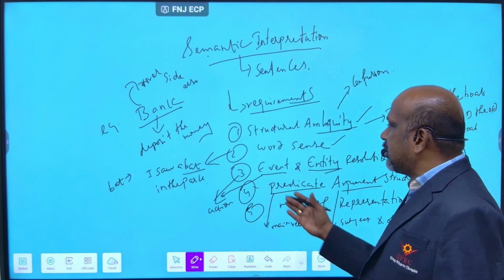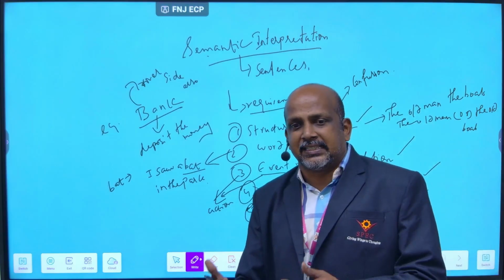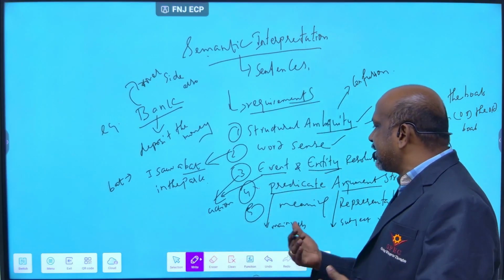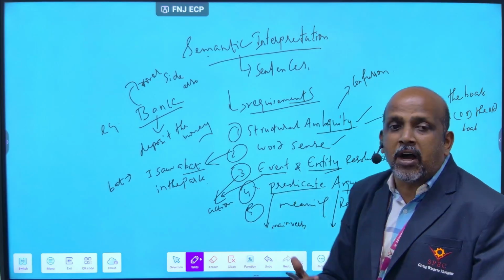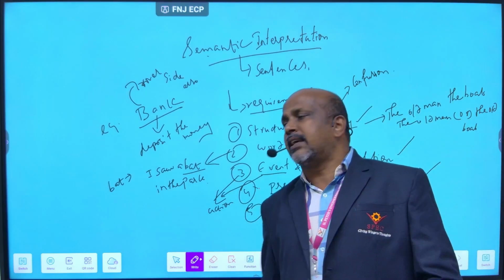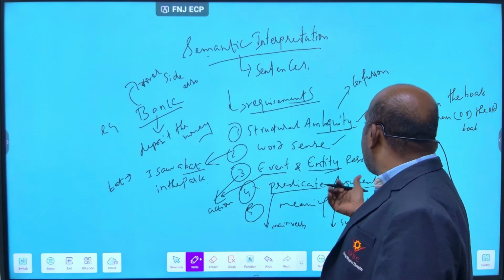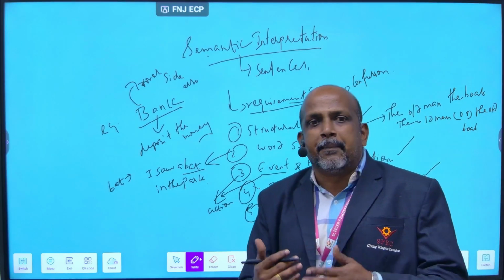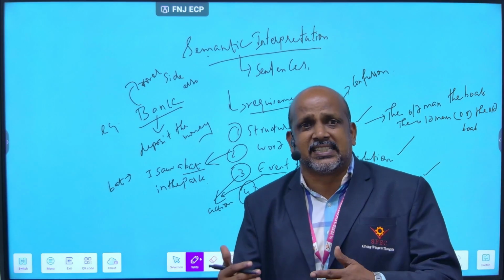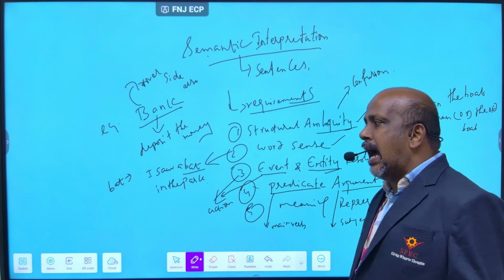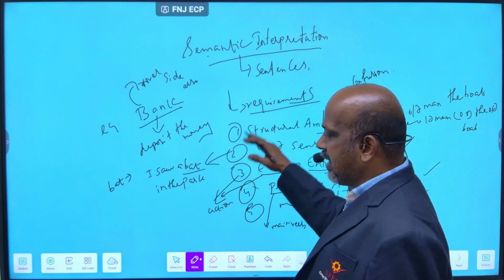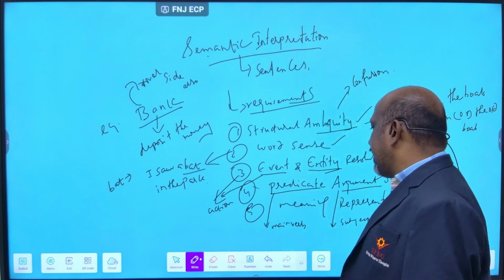Event and entity resolution. Event means the action, and entity is the person, name, organization, location. These are all what entity means. Predicate argument structure. The predicate is the main verb. The cat chased the mouse. Chase is the main verb, so that is the predicate, and the arguments are the cat and mouse. Anyway, these are all what you explain in the semantic interpretation.